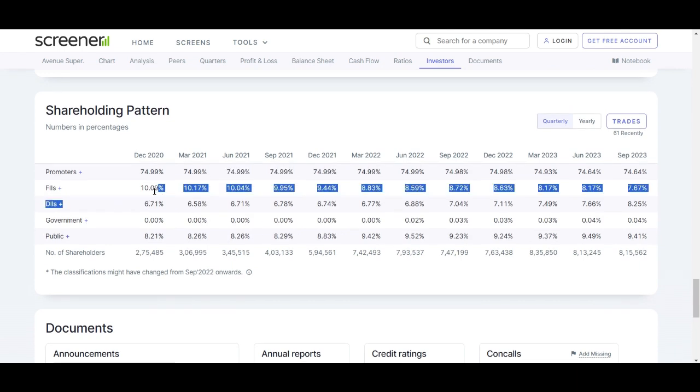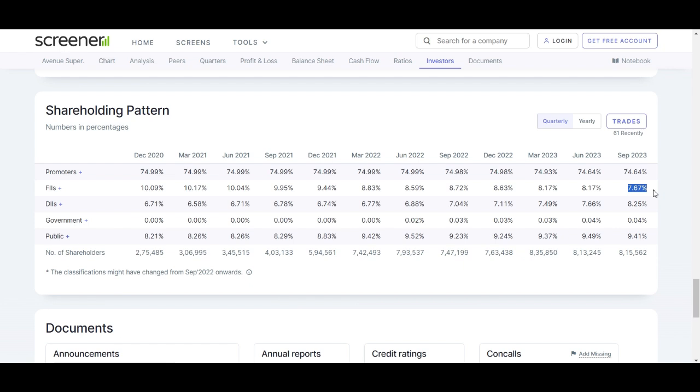FIIs, foreign institutional investors. The FII holdings in DMART experienced a gradual decline from 10.09% in December 2020 to 7.67% in September 23.